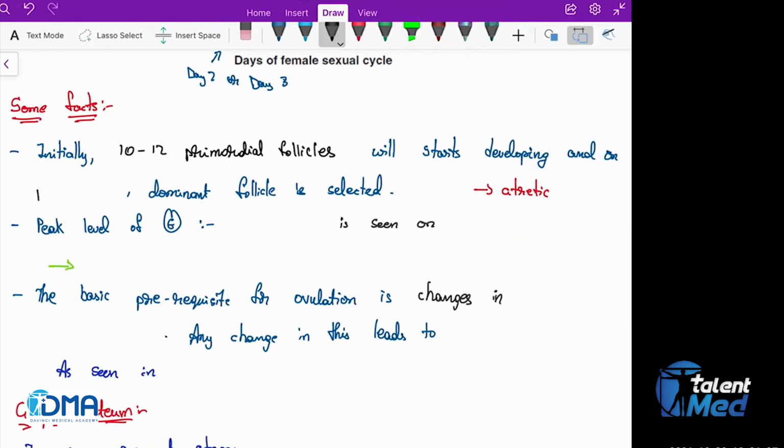And on day 5 to 7 is the day on which the dominant follicle is selected. This dominant follicle will keep on growing and ultimately it will ovulate and then the menstruation will occur.